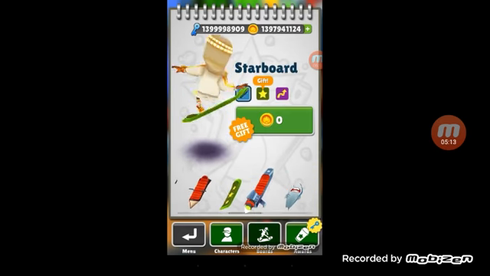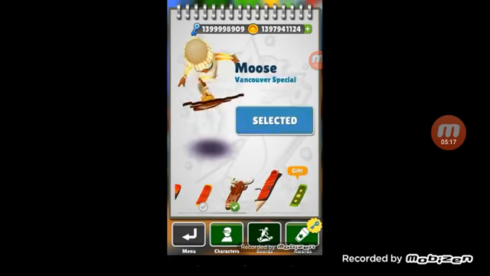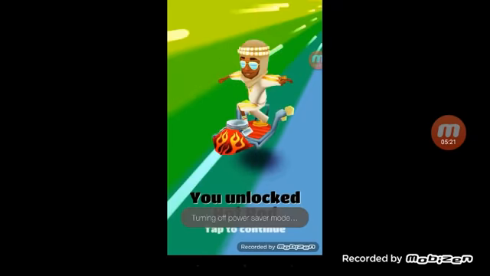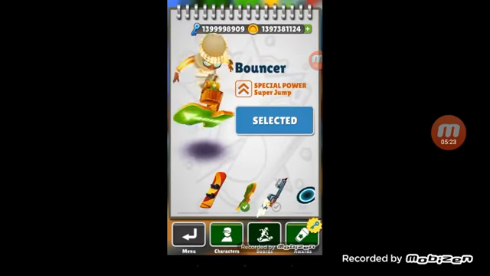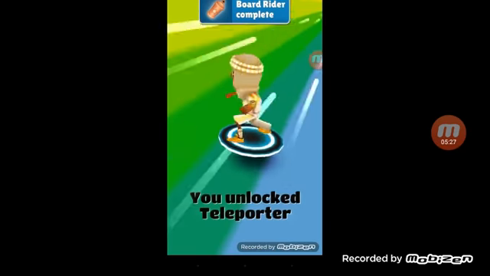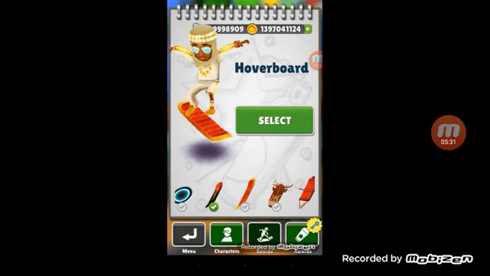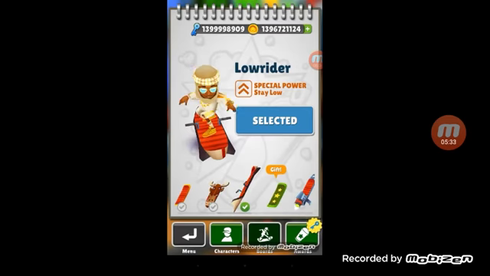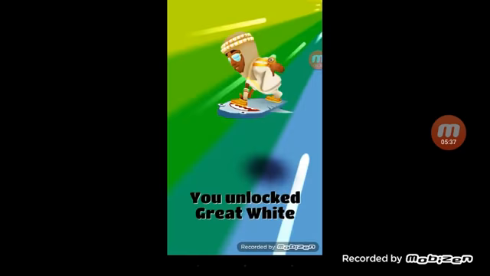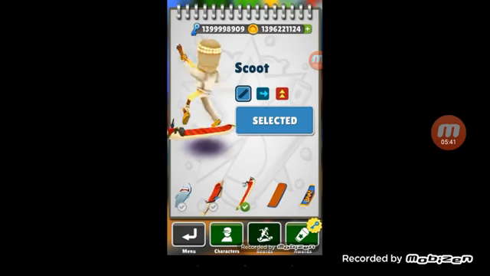You have to buy the boards yourself, but the coins work too, so I'm going to buy Hot Rod, this, and this, Freeze, get that, that, and there we have that. So you can buy whatever you want. You can buy everything in the game.